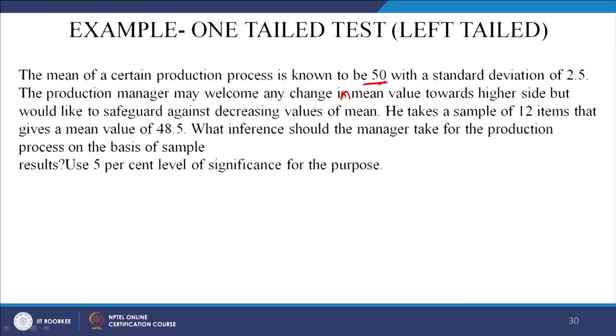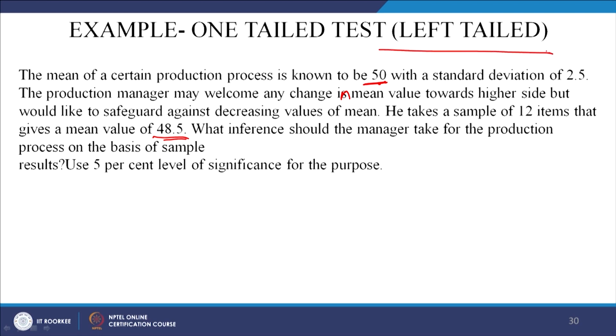He takes a sample of 12 items that gives a mean value of 48.5. So, sample mean is 48.5. What inference should the manager take for the production process on the basis of the sample results? Again take a 5% level of significance. What you do is you try to write the null hypothesis and the alternate.